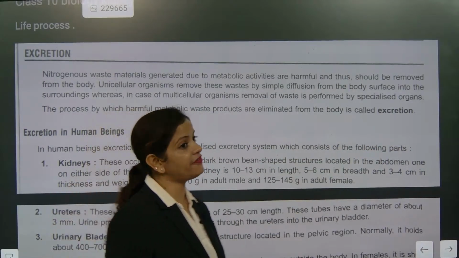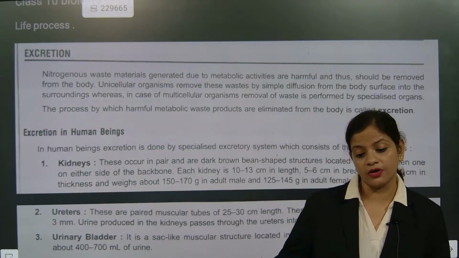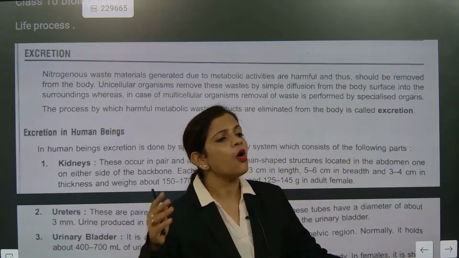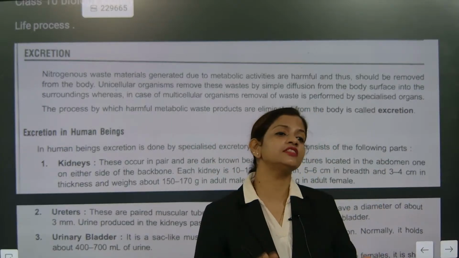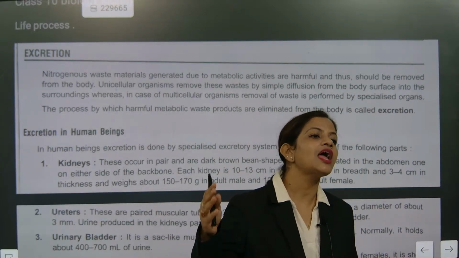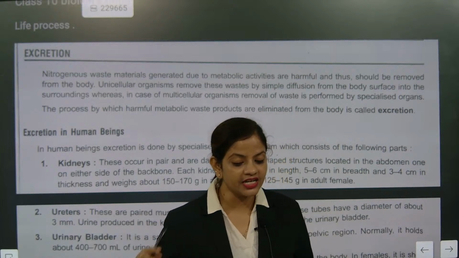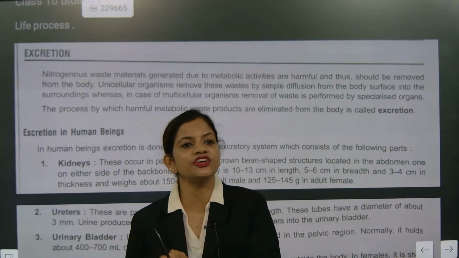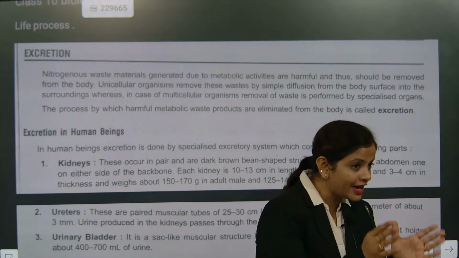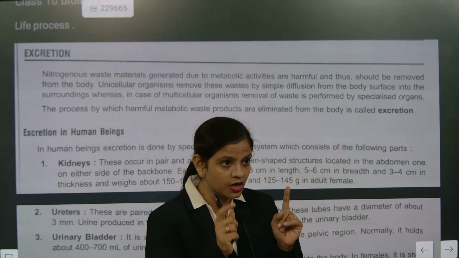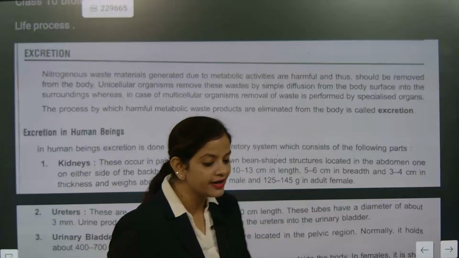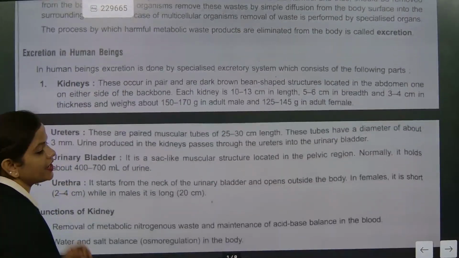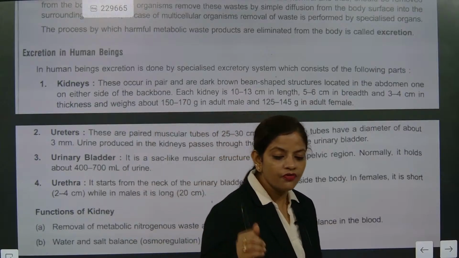Understood or not? But they will ask which organ is responsible for filtration of blood. They will ask what generates the waste in the blood. Metabolic activities. Metabolic activities are generating what? Nitrogenous waste. Everybody understood now? To the point we will write, and clearly we will write the questions and answers. Excretion in human beings. So kidney is one of the most important organs for clearing.